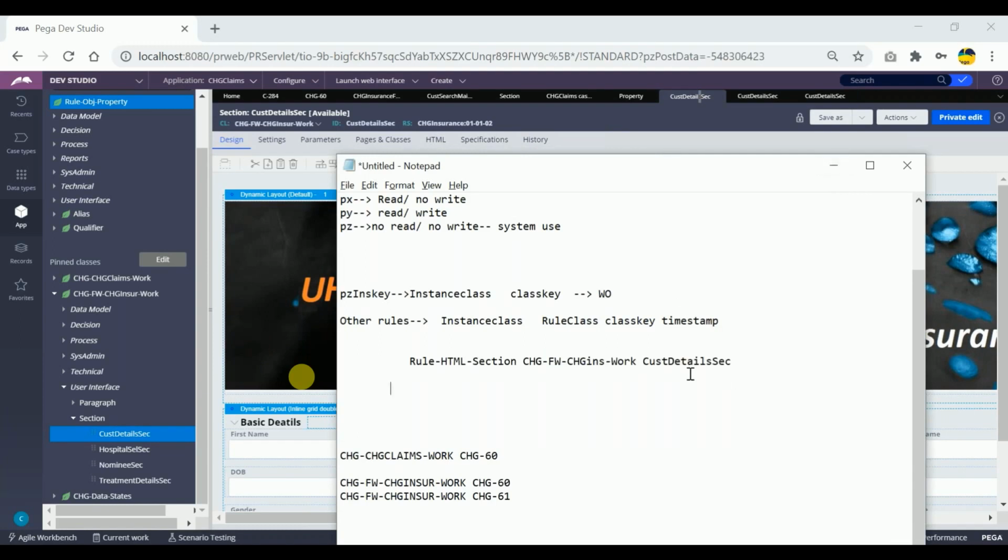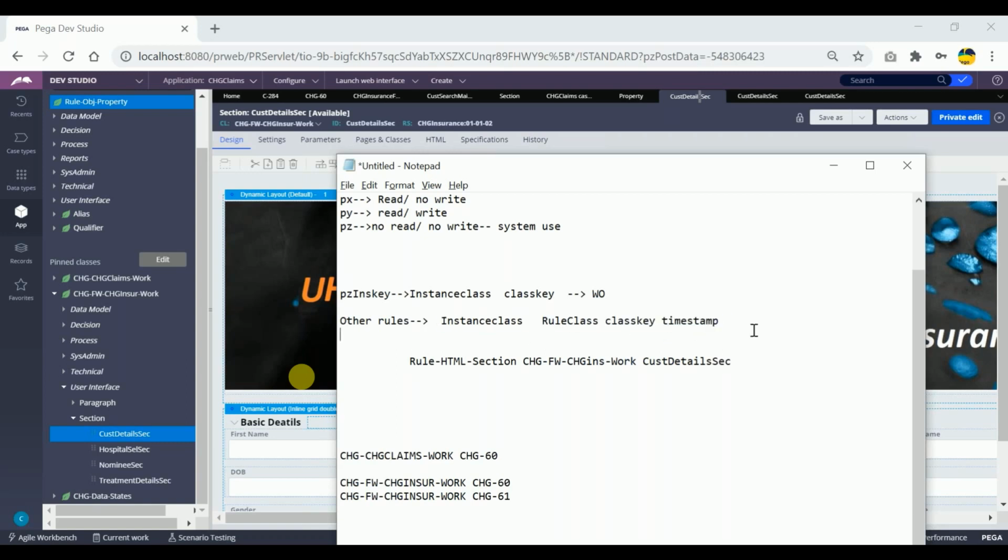Correct now? So pzInsKey of the work object ID will be instance class space class key. This will not be changed for sure. And for any other rule, for section or properties or when conditions or database, data transforms, anything, pzInsKey for any other class, the definition is this one: instance class space rule class space class key space timestamp. If we are creating hundreds of versions of a particular rule also, timestamp will make the difference for each and everything. So it should have 100 different pzInsKeys for that class. So this is very important.